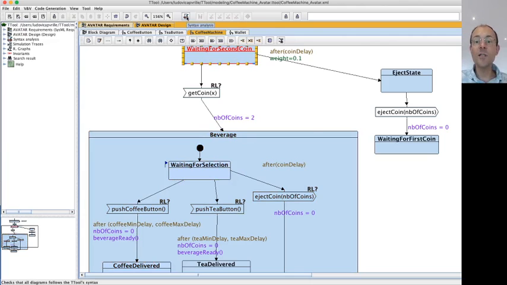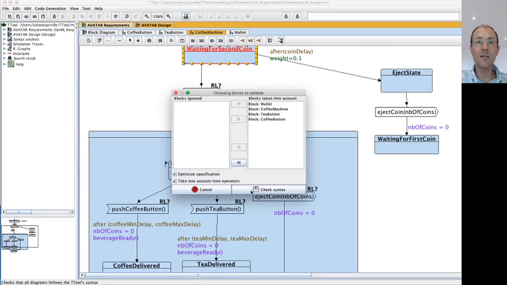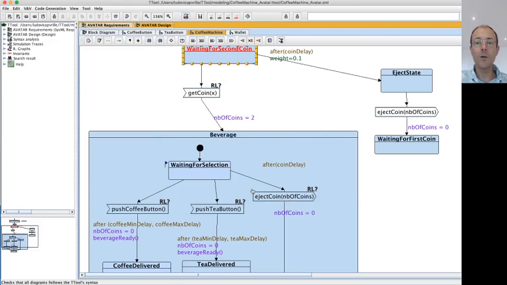For this, we first need to check the syntax of the system. Blocks taken into account are all the blocks which were captured. Syntax check. No warning, everything's fine. If there were to be errors, they would be listed here. But there are no errors. Same for warnings. Okay. Now we click here.